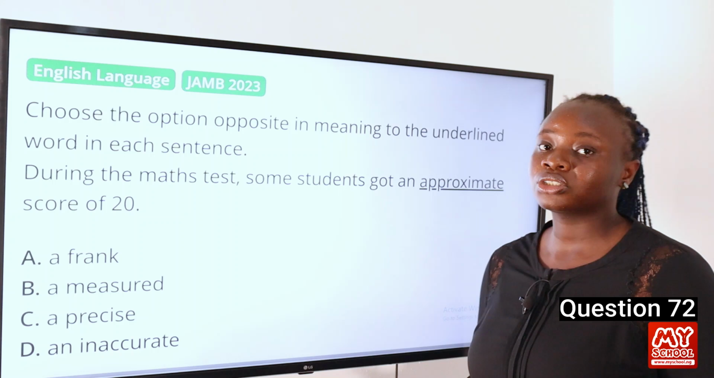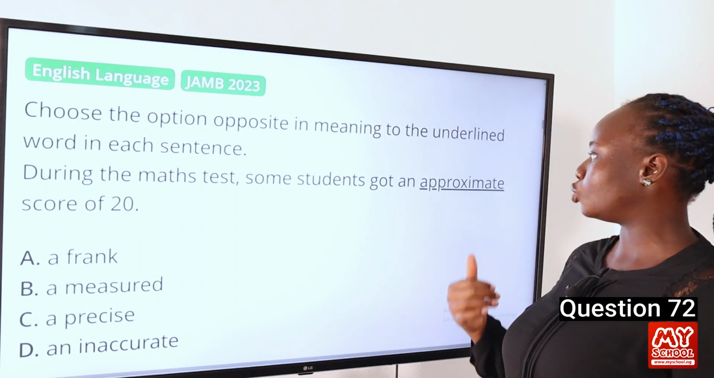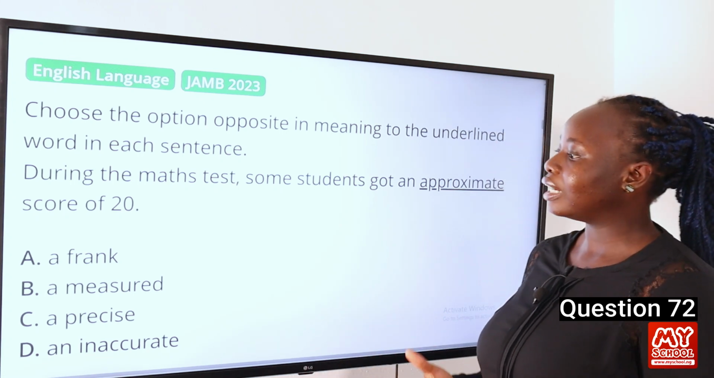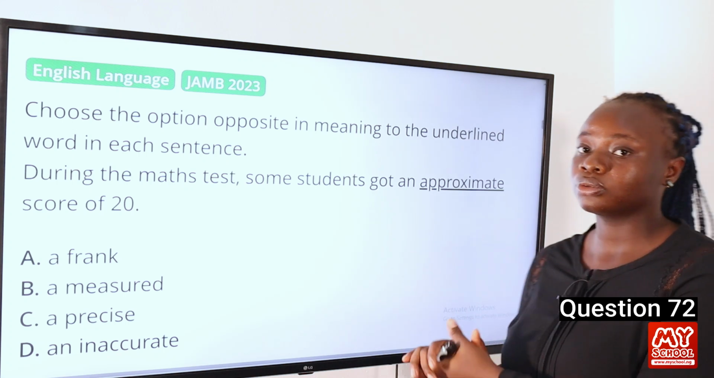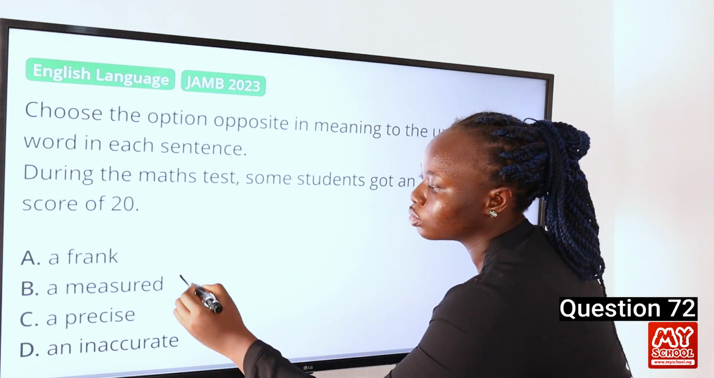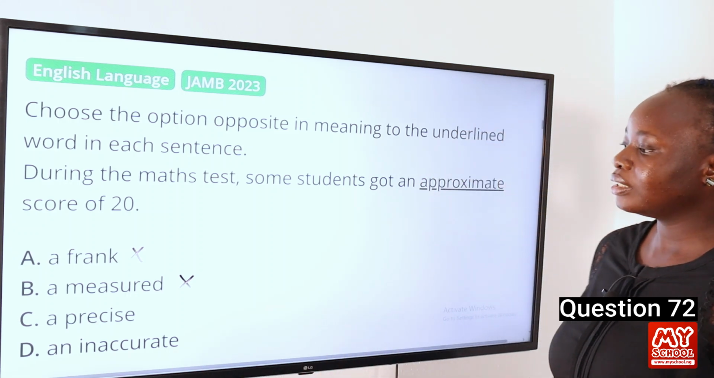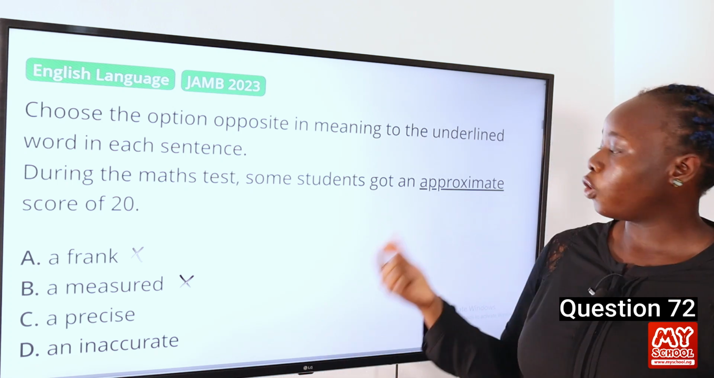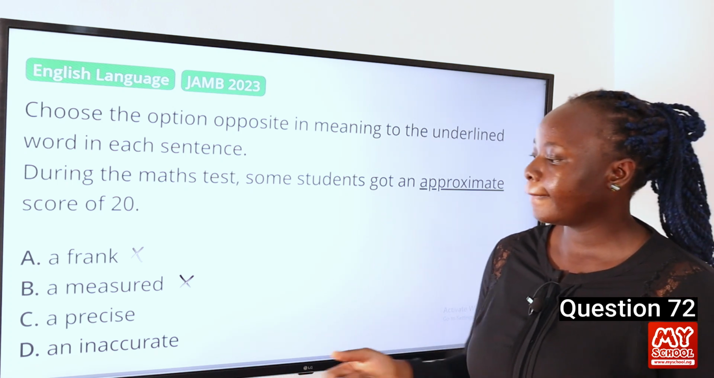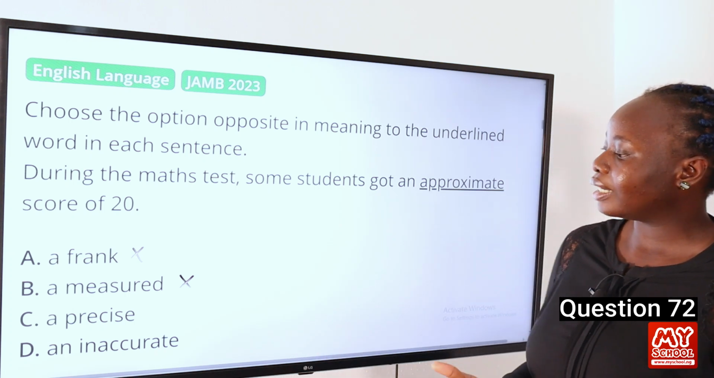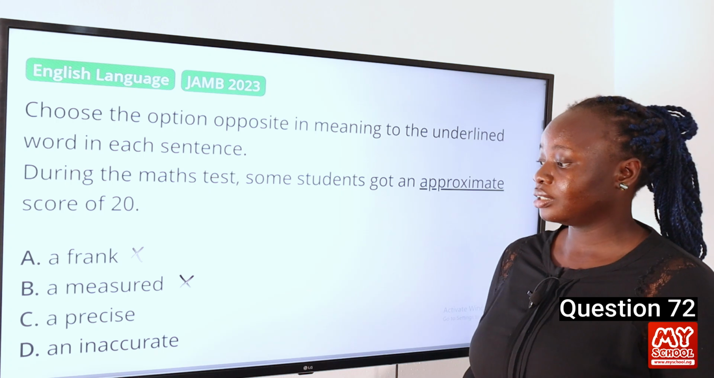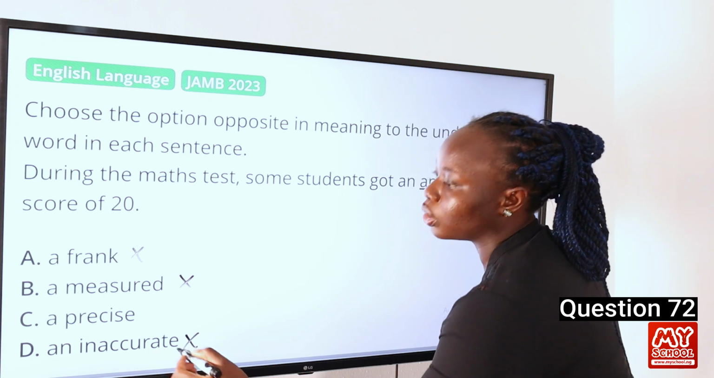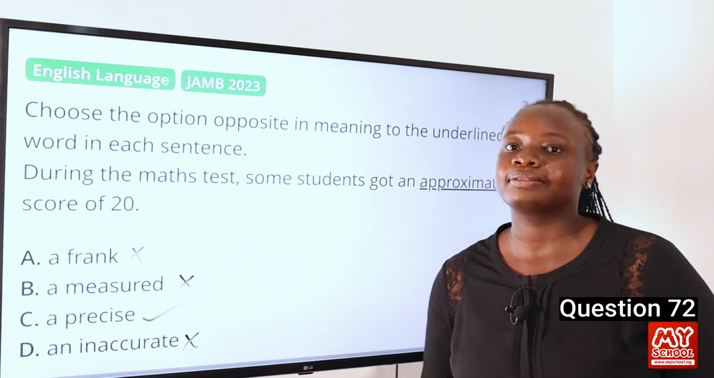Option A, frank, means honest or truthful, and it has nothing to do with being exact or precise. Option B, measured, means calculated, and calculation has nothing to do with precision. So we can cancel that out, as well as option A. Option C is precise, and it actually means exact. It is the opposite of the word approximate, and so that could be our answer. Lastly, option D, inaccurate, means something that is incorrect, and it has nothing to do with precision. So we can cancel that out. So our answer to this question is C, precise.